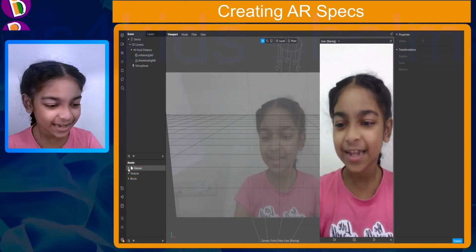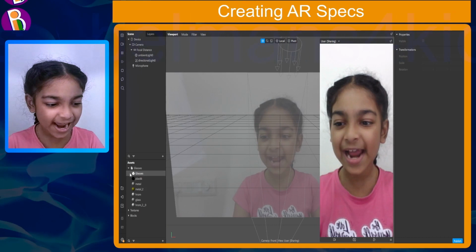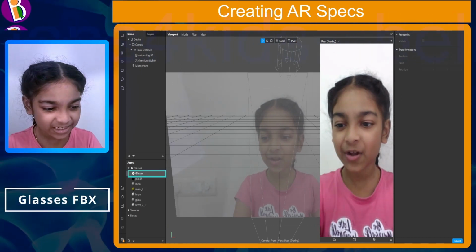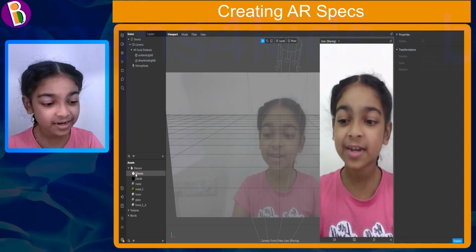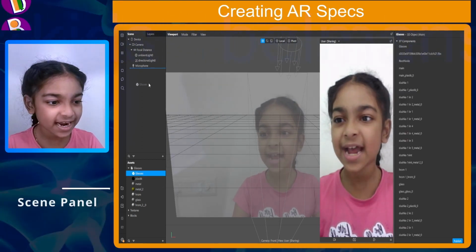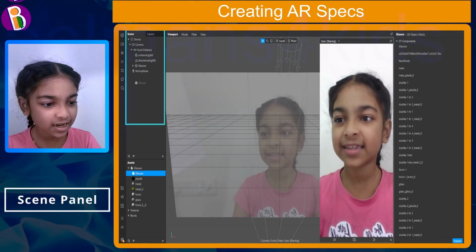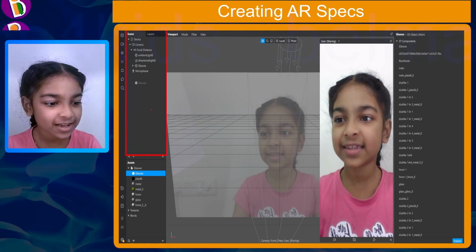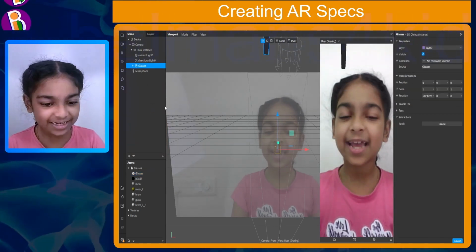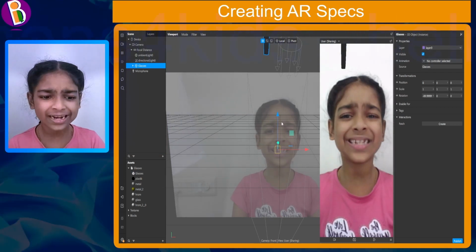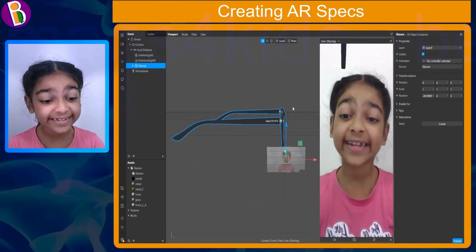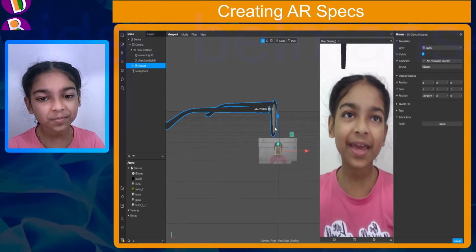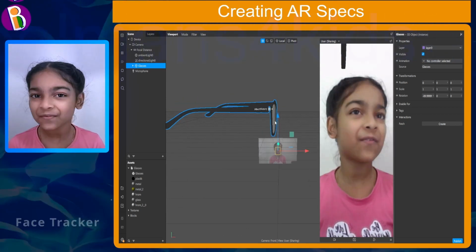So now let's click on the glasses group and drag and drop this FBX file you can see right over here. Where do we drag and drop it? We drag and drop it inside the scene panel, which is right over here. This is called the scene panel. Just like that. But now you can see that our glasses is too big, right? It's really big. So to make it small, we are going to use a face tracker.